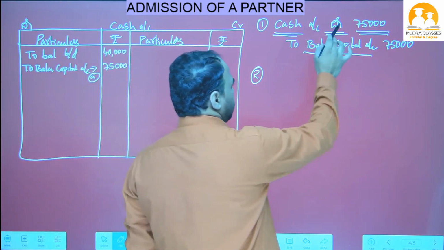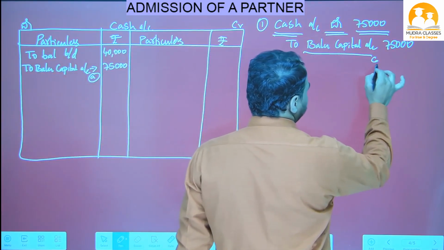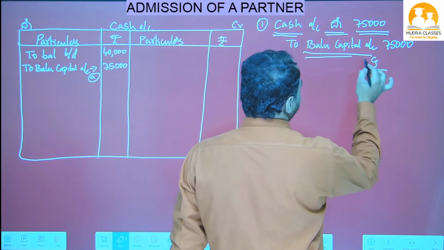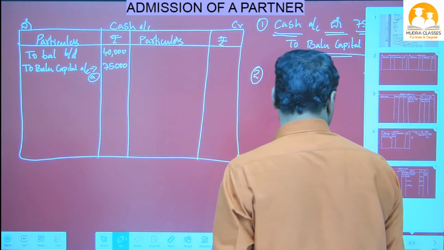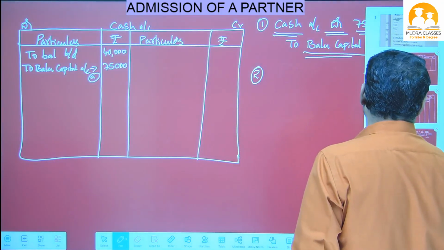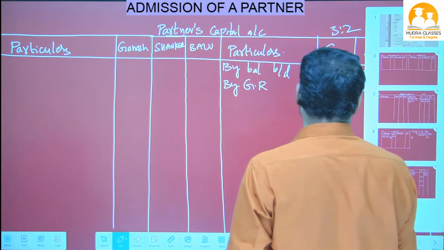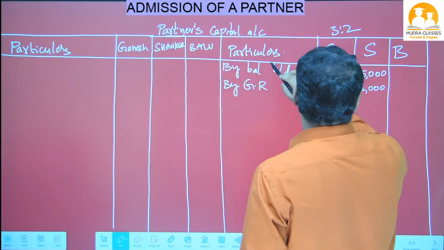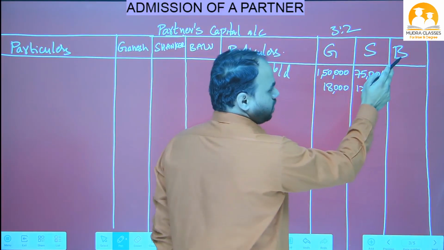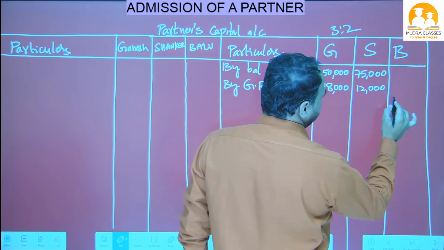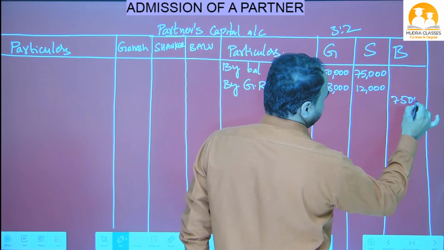Now cash is on the debit side, that means Balu capital is on which side? Credit side. So write in Balu capital credit side 75,000. This is the Balu capital credit side, we have to write 75,000.